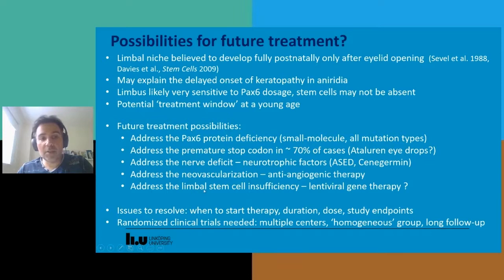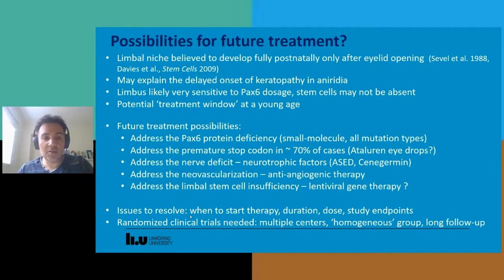Finally, we could think about in the future addressing the limbal stem cell insufficiency, perhaps even by using something like lentiviral gene therapy to deliver a fully functional copy of the PAX6 gene, specifically where it's needed in the limbus. But these treatment possibilities are not without issues. There still are issues to resolve and more research to be done.